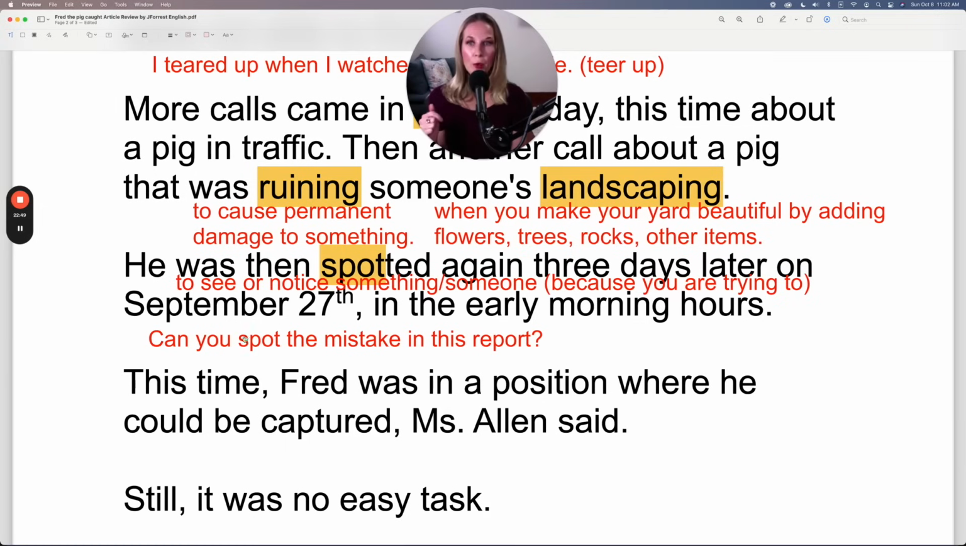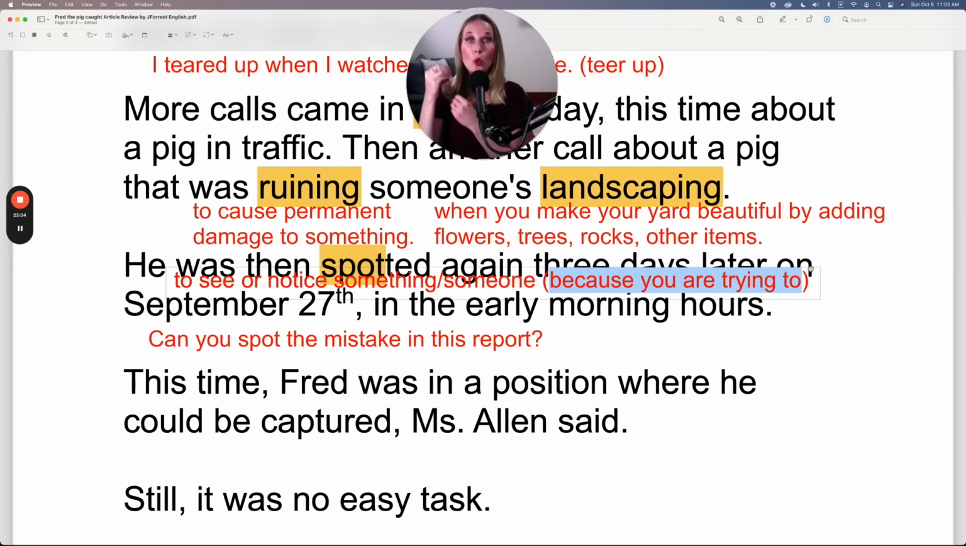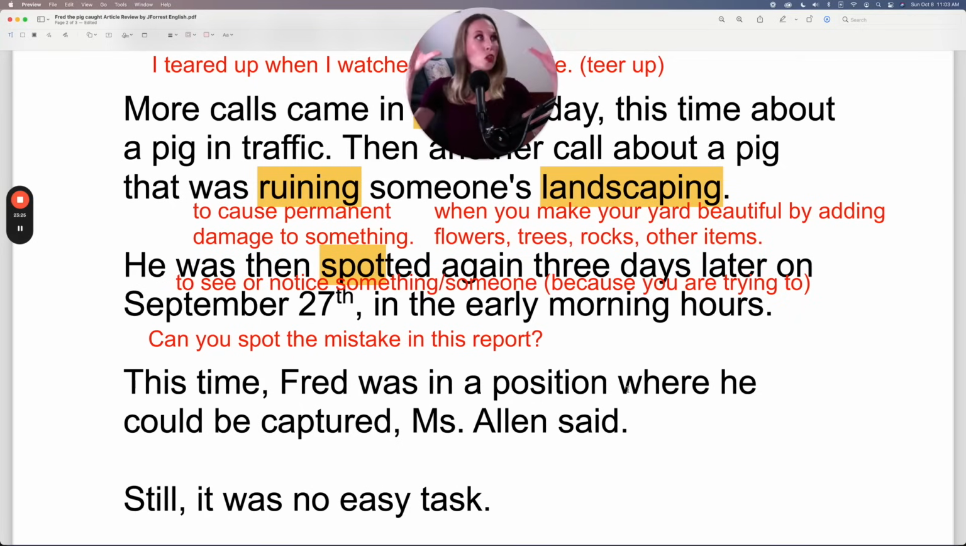Here's another example with spot. Can you spot the mistake in this report? So again, can you identify the mistake? Can you see it? Can you notice it? But the important part is, and I wrote it here for you, it's because you're trying to. So I was trying to identify Joan in the crowd. I was trying to spot Joan. And you're reading a report carefully because you're trying to identify, to spot the mistake. So you're trying to do this. It's not just things you see because they're around you. You have to be trying to identify it, to use spot.